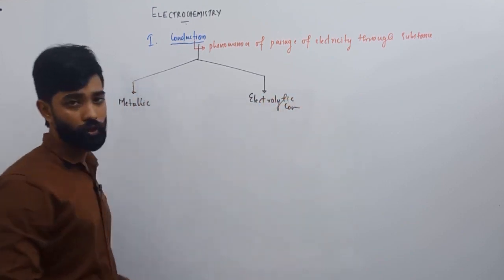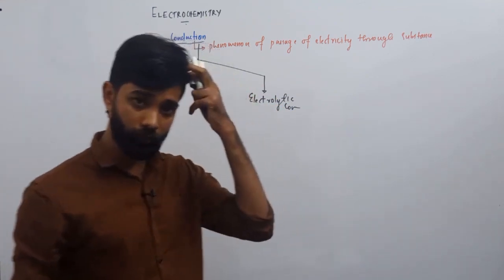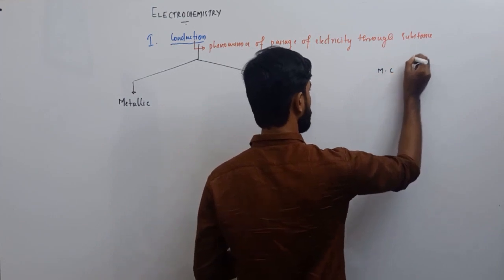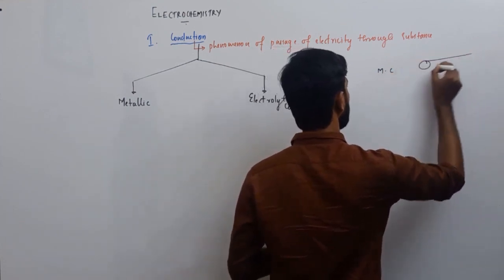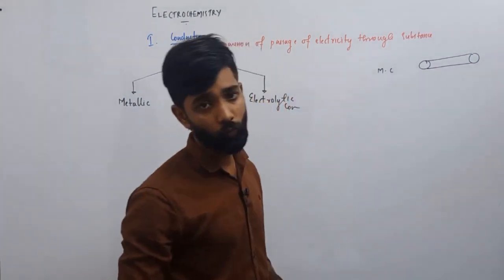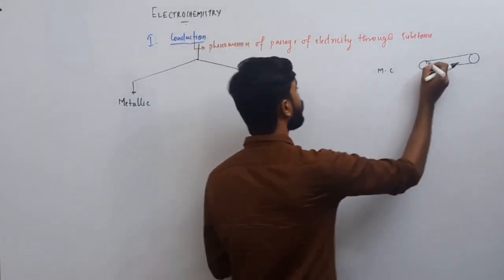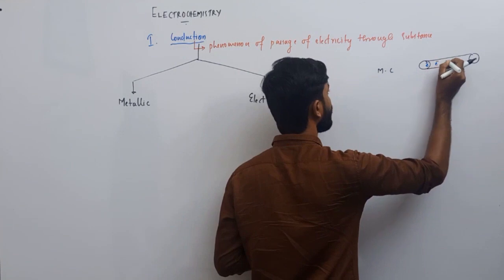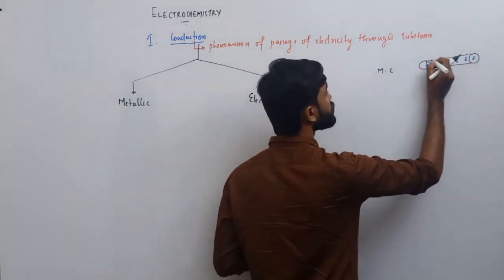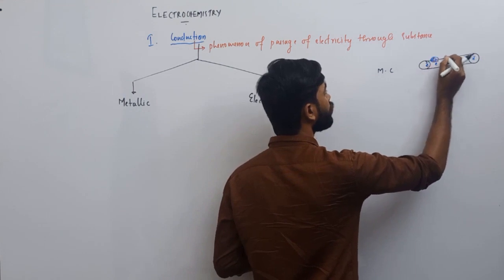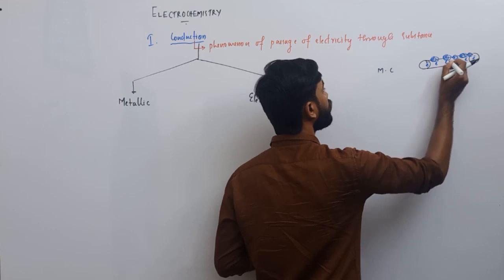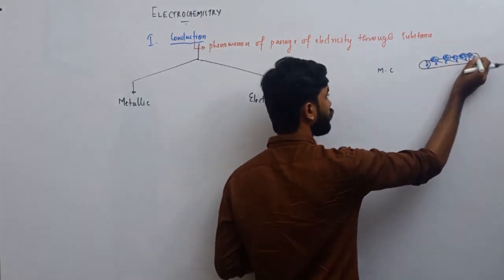For metallic conduction, you simply assume a metallic wire, a piece of iron or a metallic wire, in which we have plenty of free electrons, right? The free electrons and kernels, you know the term kernel? They are in the metal crystal, which is in a metallic bonding.